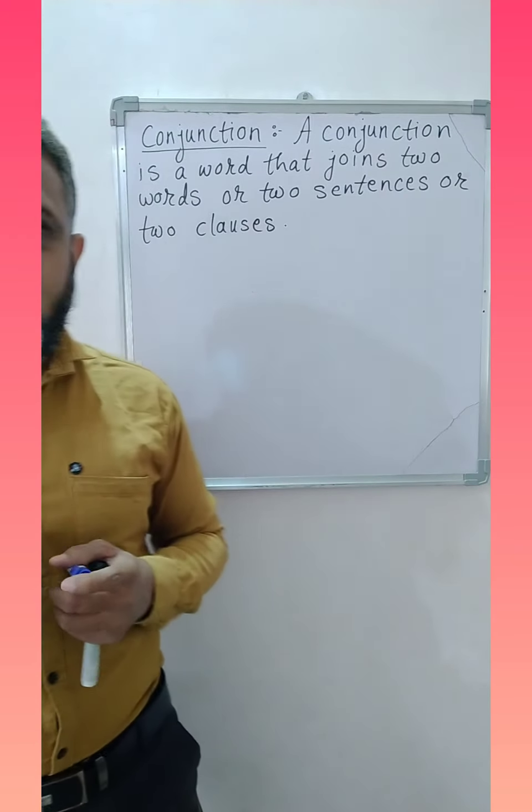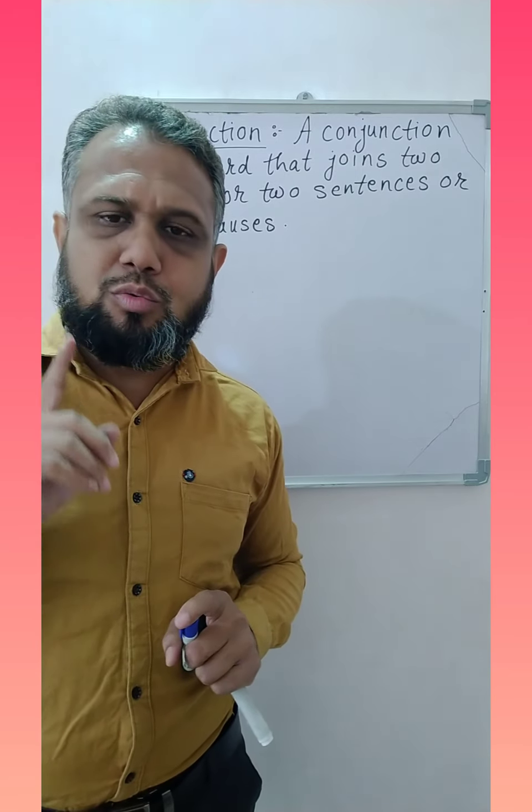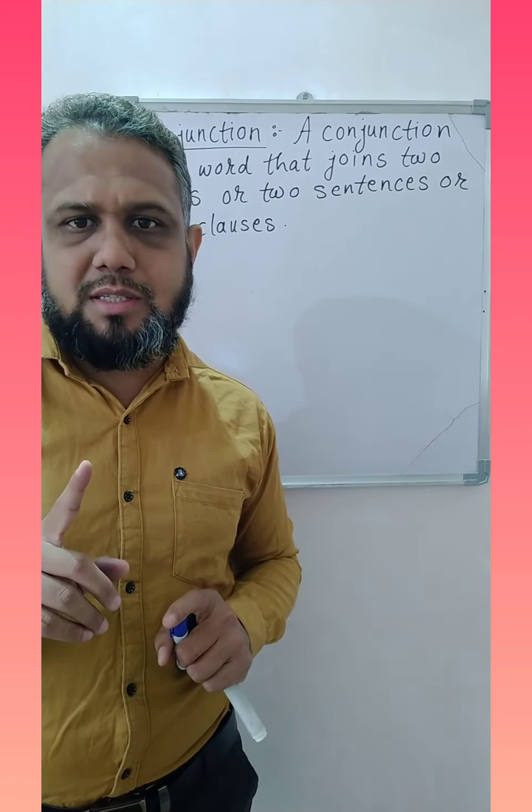Okay, a conjunction is a word which joins two sentences, two words or two clauses.